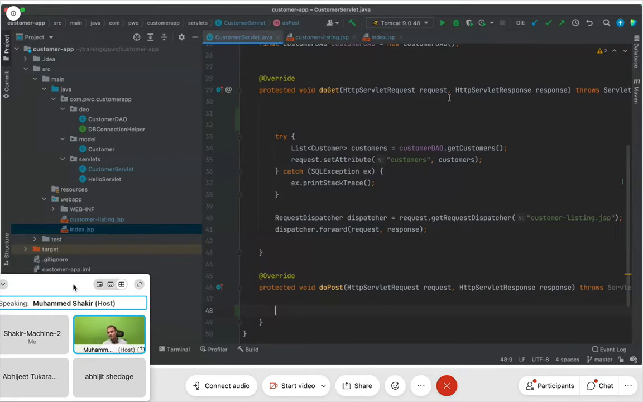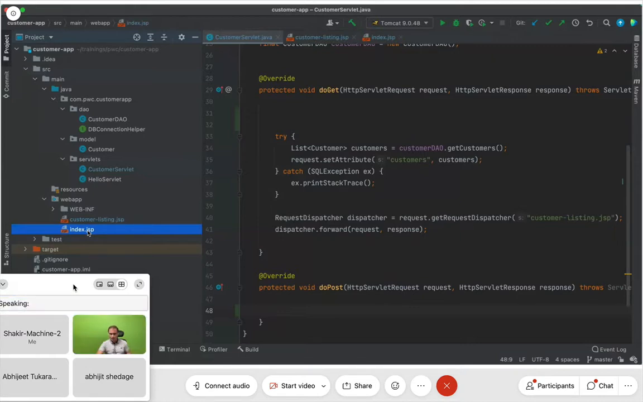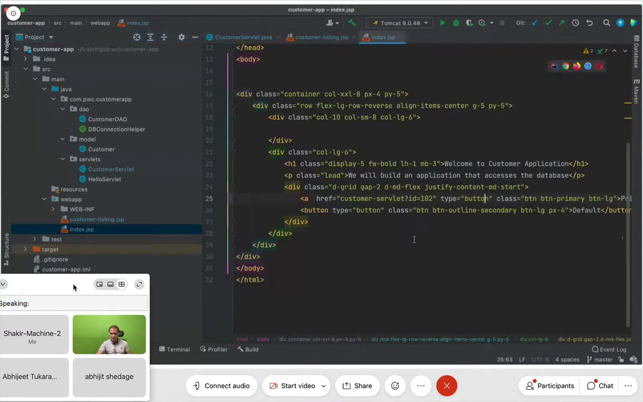It is the same doGet method which is getting called from index.jsp. When I click on customer servlet here on the primary button, you see it's customer servlet. You got this on index.jsp. I will remove this, I'll just put customer servlet here. No parameter passed. You're getting the point? No parameter passed.